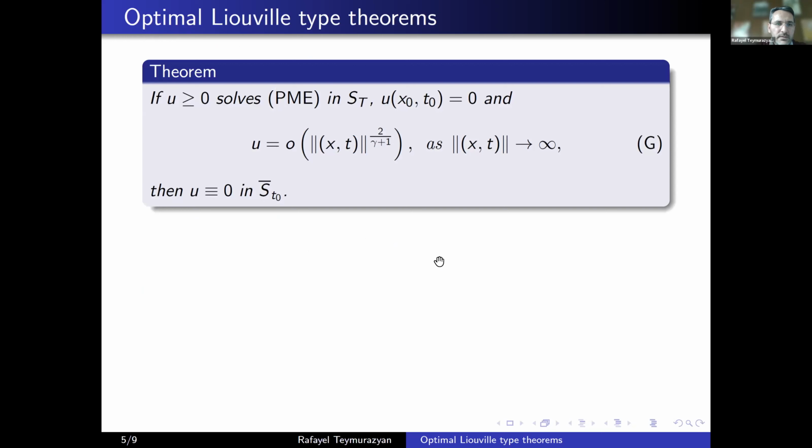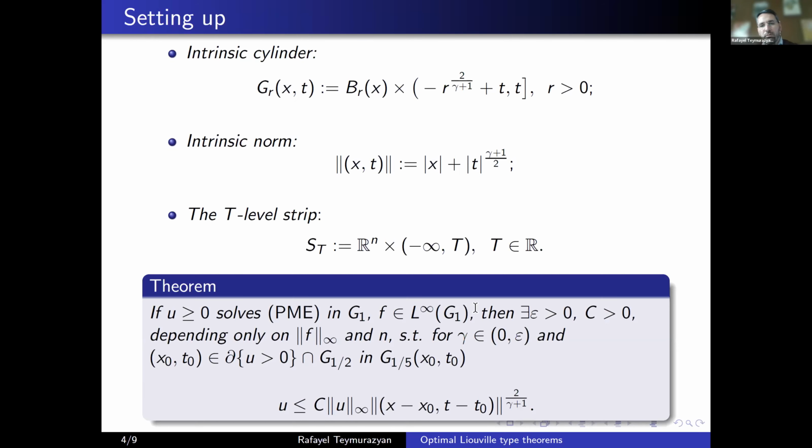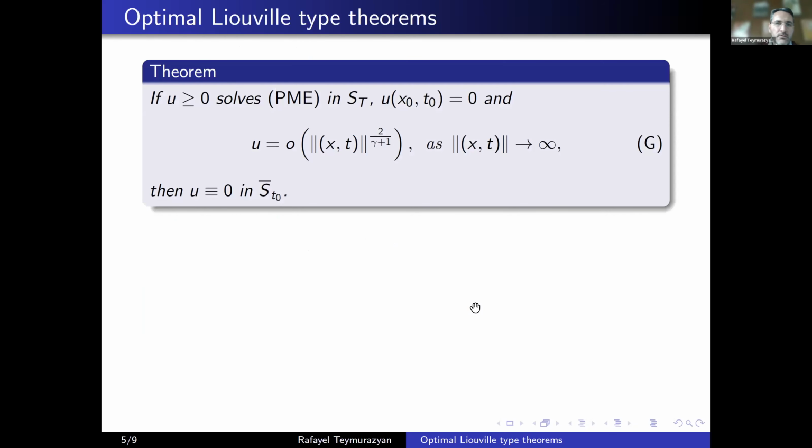And what we state is this. If you have a non-negative solution of the porous medium equation in a strip, I remind you that we defined the strip as anything in space and time up to time T, which vanishes at a point, and at infinity, growth is controlled in this intrinsic manner, then it must be 0 up to that point where it vanishes.